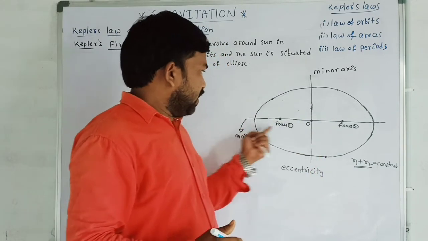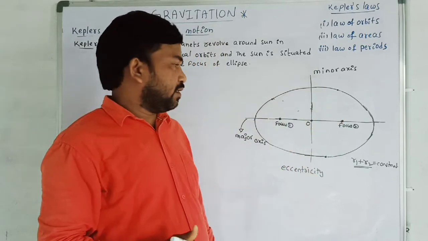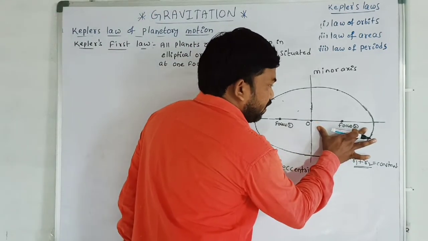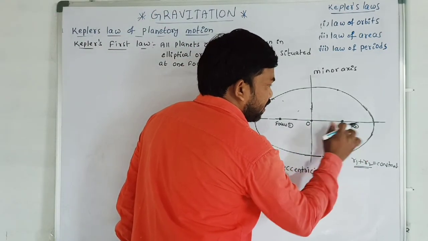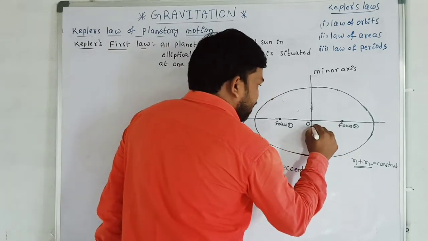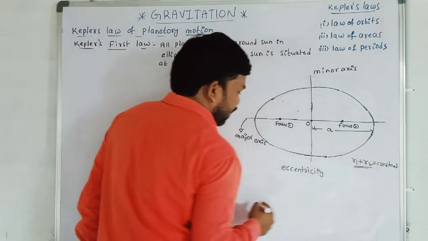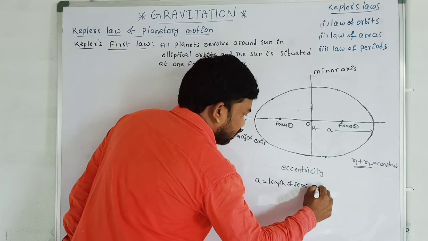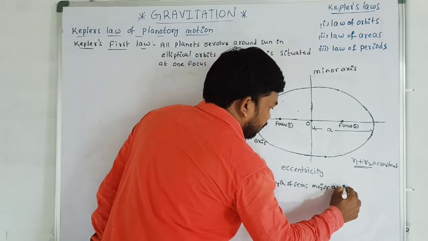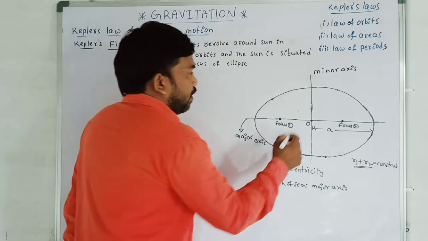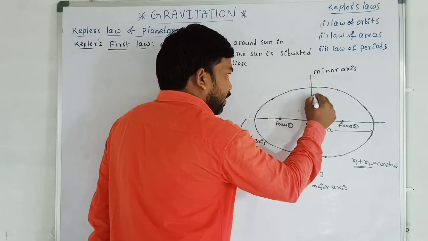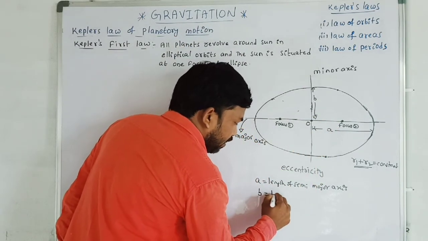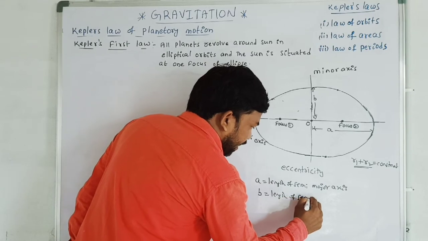Now, this is known as the major axis and this is known as the minor axis. This is the center of the ellipse. From the center to here is known as the semi-major axis. The length of the semi-major axis I am taking as A. I am taking the length of the semi-minor axis as B.